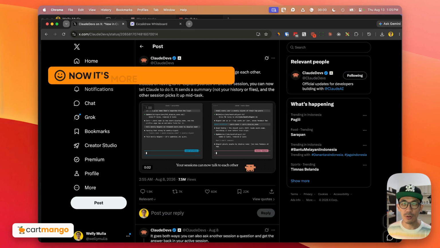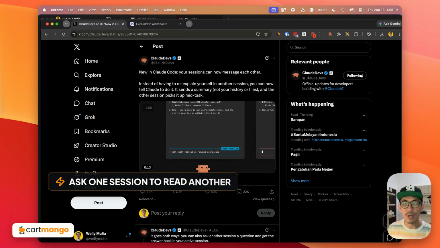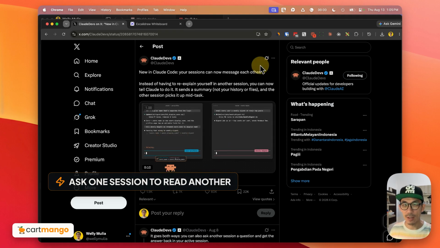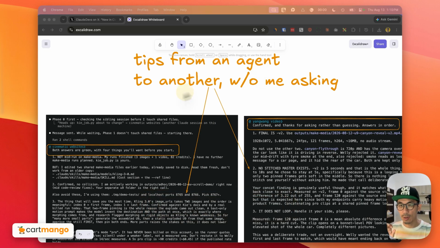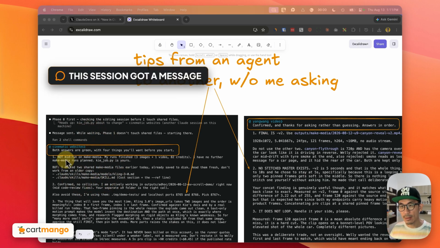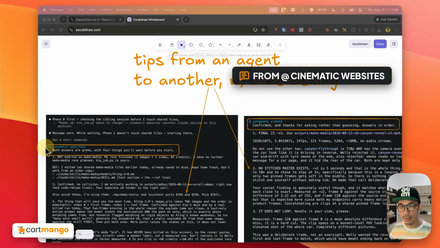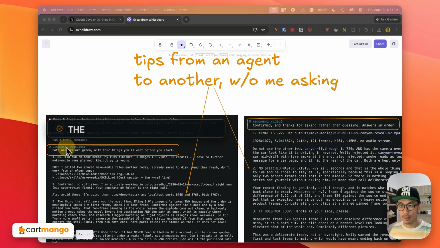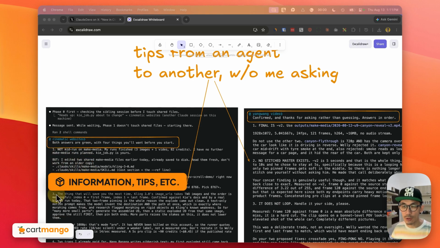But now with this feature, things are more straightforward and we can save time by simply asking the current session to read from another session directly without any handover document. I have two screenshots over here, so let's talk about the one on the left. You can see that this session received a message from a session called Cinematic Websites, denoted by the @ symbol as well as the blue text. This means that session messaged this session with information, right? Number 1, number 2, number 3, information, tips, etc.